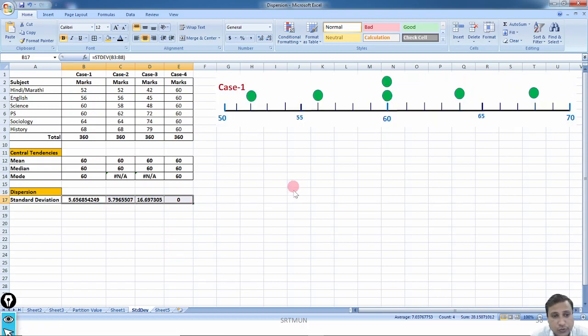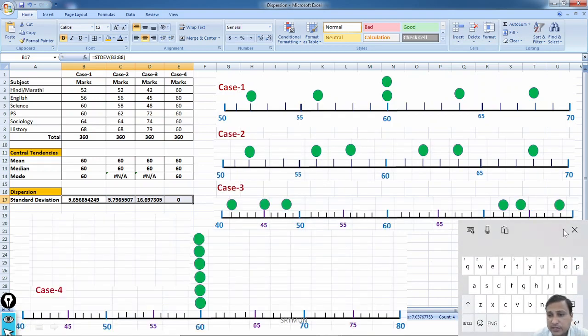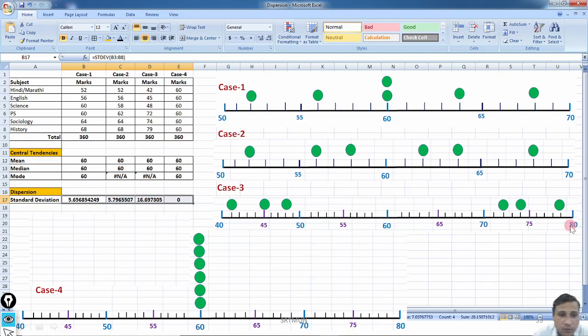Let me show you. Here is case number 1, here is case number 2, here is case number 3, and here is case number 4. Here is case number 1, 5.65. So here the average distance, the gap or that dispersion is 5.65. Fine. In case number 2, it is a little more, 5.79.